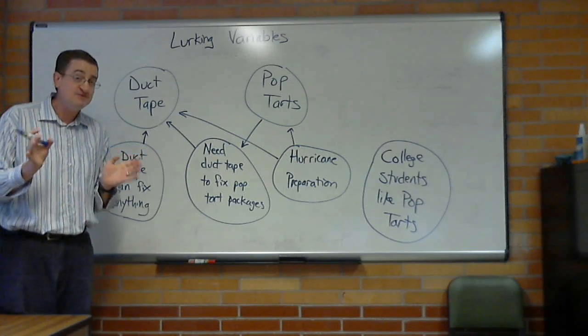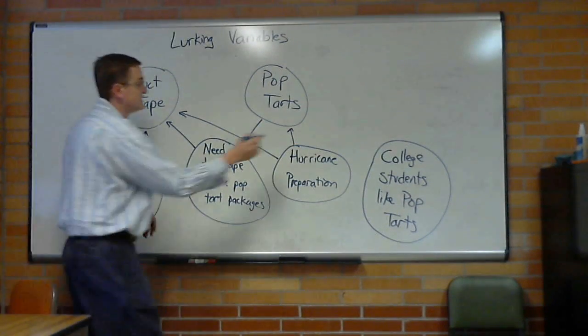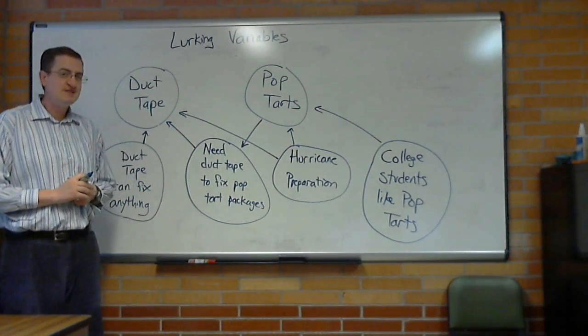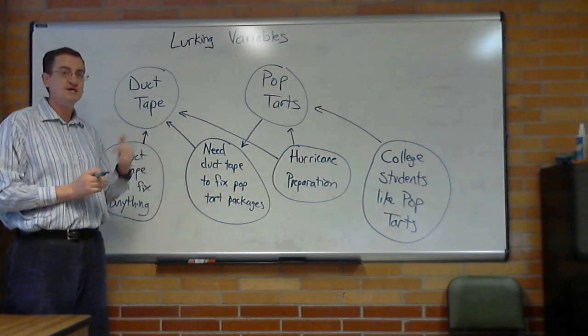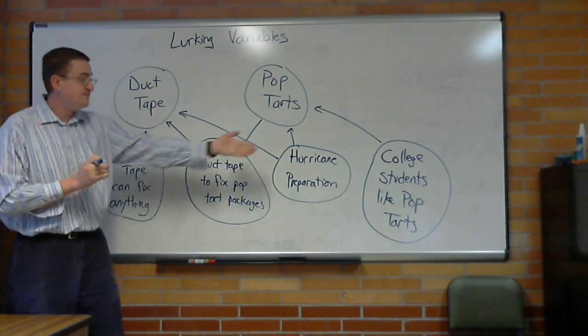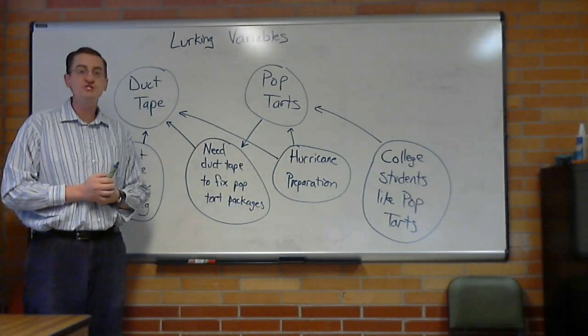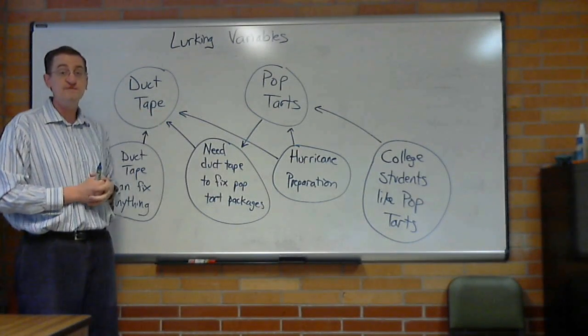Now, another thing that happens right around that season is school starts up. Could it be that college students like Pop-Tarts? Well, yeah, but that right there isn't enough to make it a lurking variable. You've got to explain to me why college students also like duct tape. And if this sentence had more, if it went on to say college students also buy a lot of duct tape, then that could be a potential lurking variable.